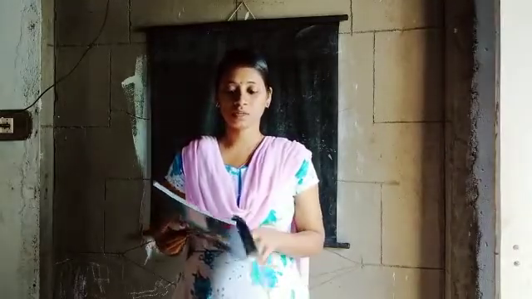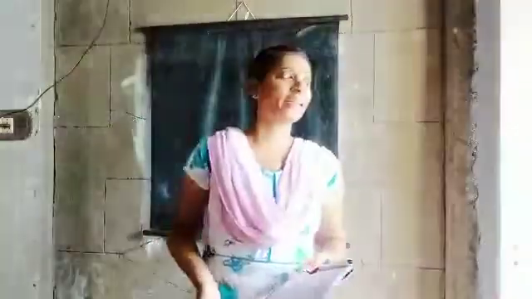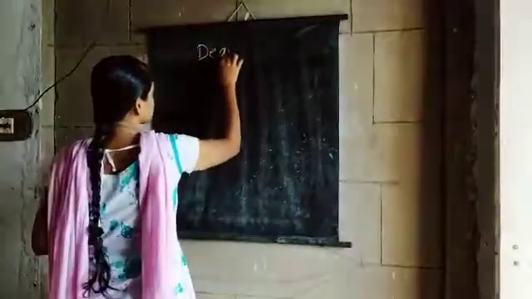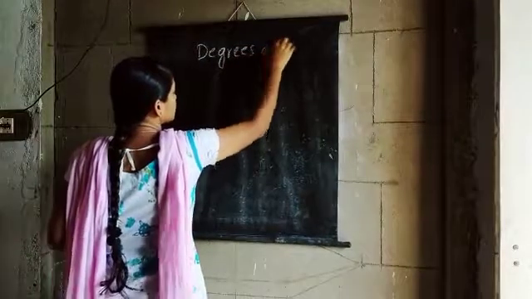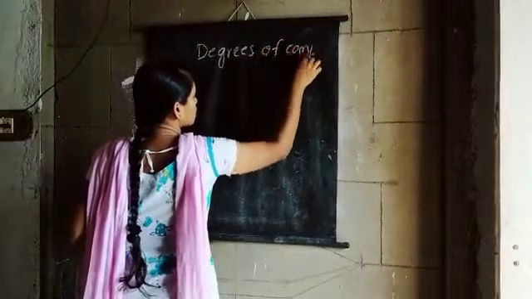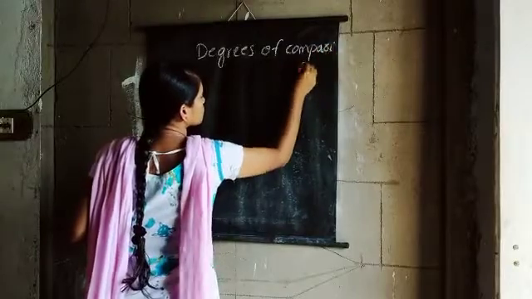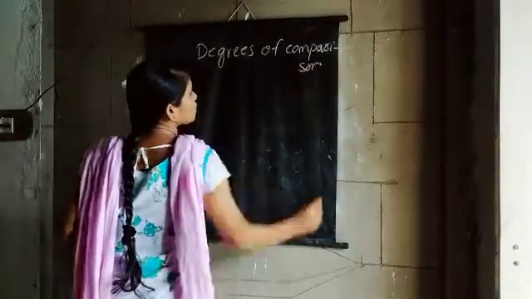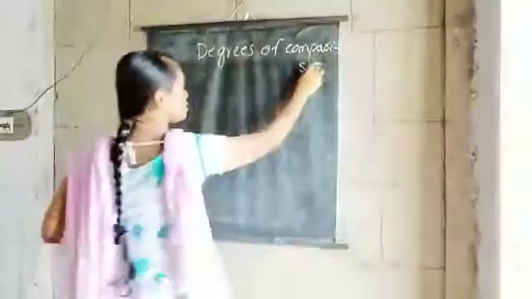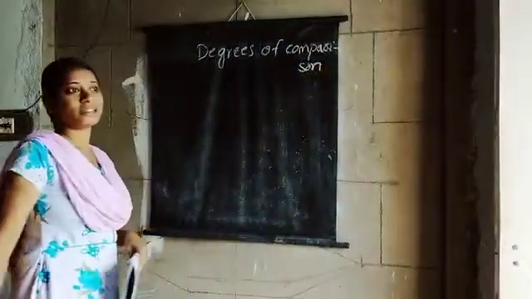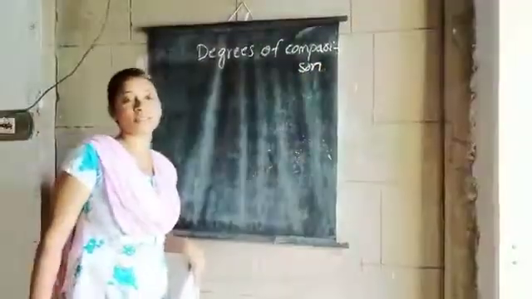Okay, children. Next we shall see degrees of comparison. Today I will tell about degrees of comparison. So what are these? How many degrees of comparison are there? There are three.